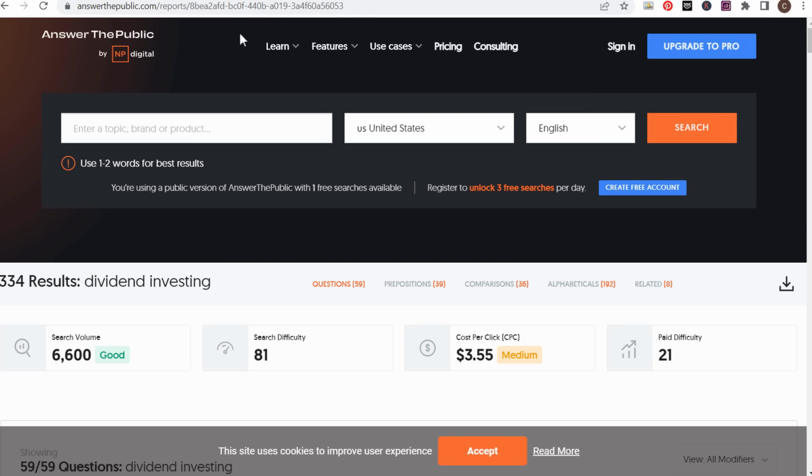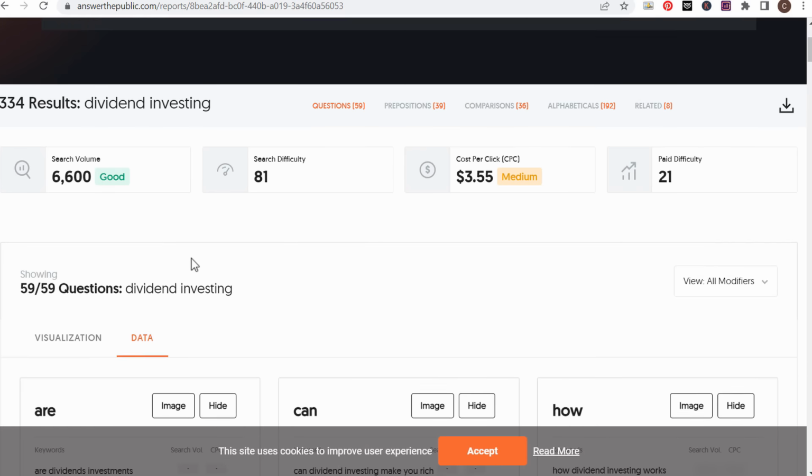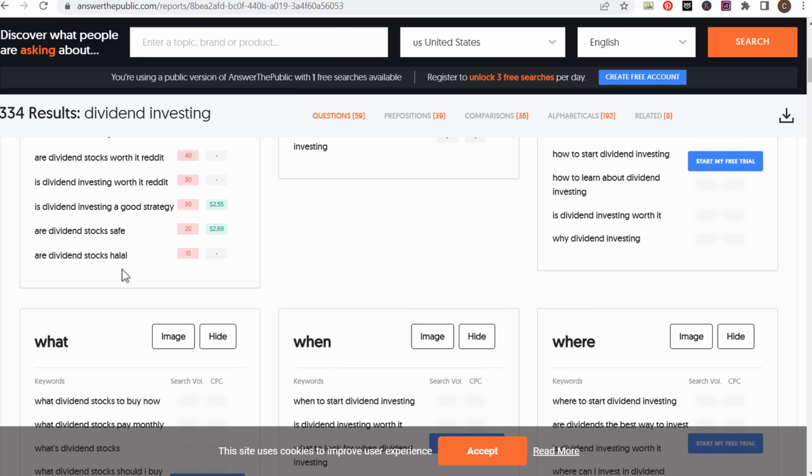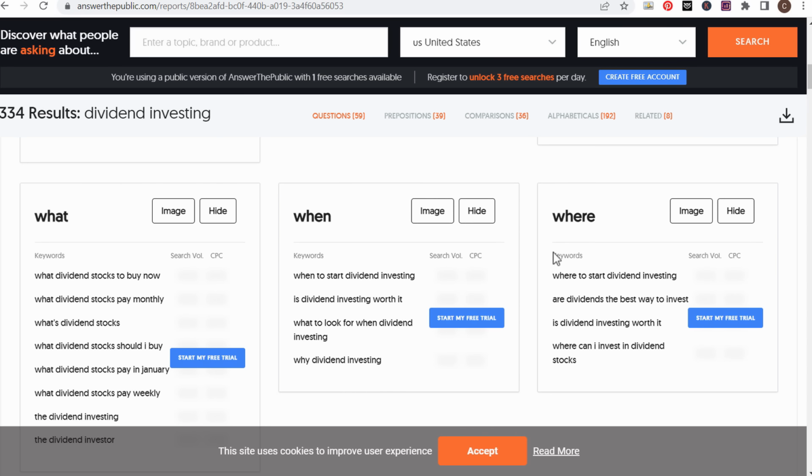And then you can also use AnswerThePublic. So dividend investing, scroll down, here are all the different questions that people are searching all the time about dividend investing. When to start dividend investing, where to start dividend investing, is it worth it, where can I invest in dividend stocks, what dividend stocks should I buy now, which ones pay monthly.